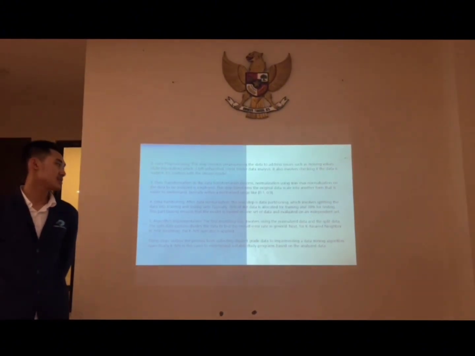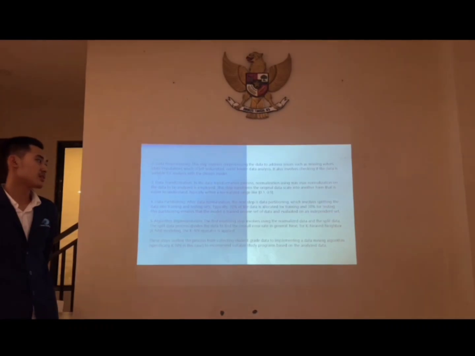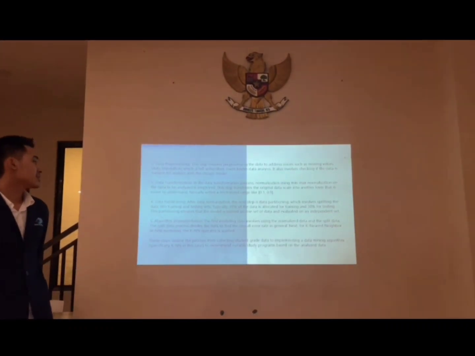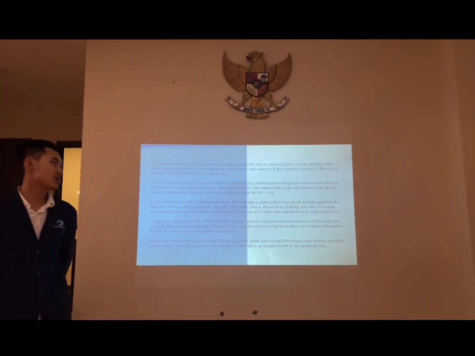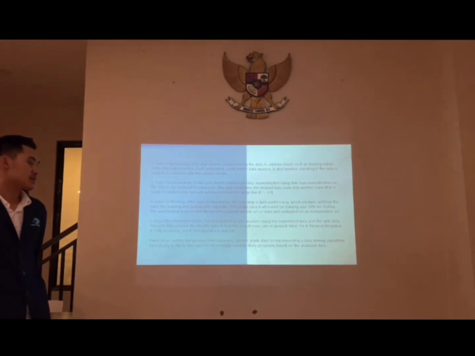4. Data partitioning. After data normalization, the next step is data partitioning, which involves splitting the data into training and testing sets. Typically, 70% of the data is allocated for training and 30% for testing. This partition ensures that the model is trained on one set of data and evaluated on an independent set.